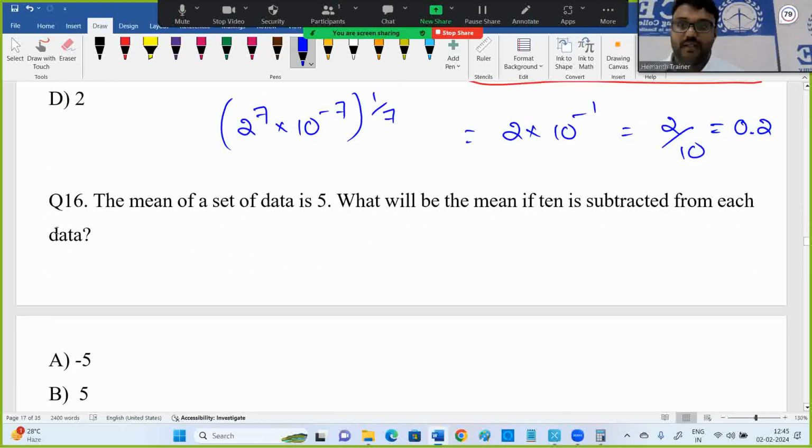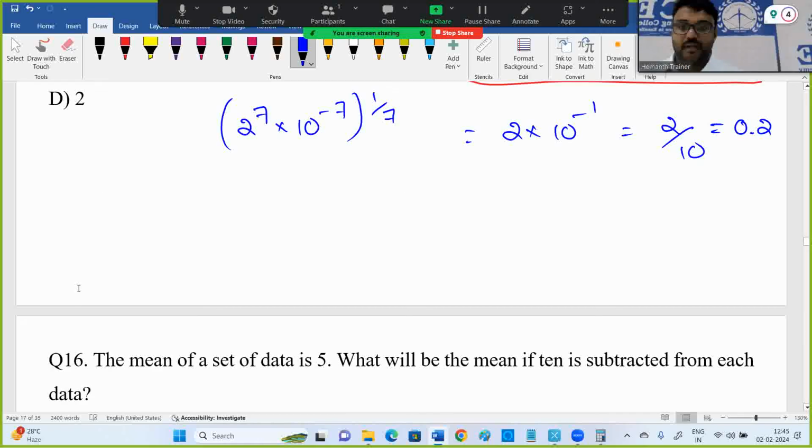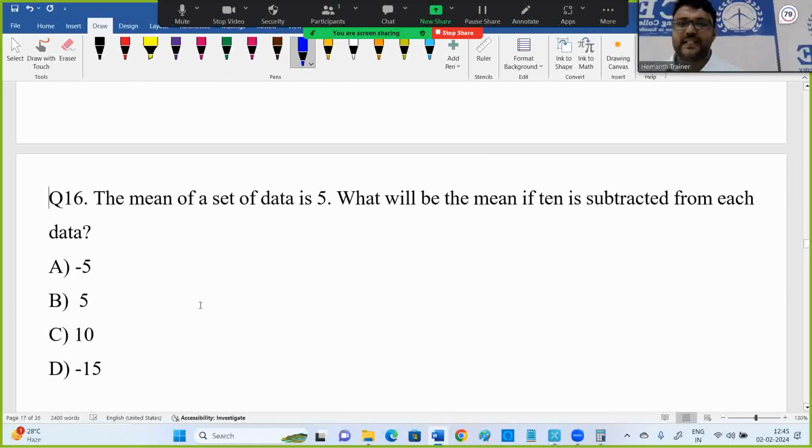This is not statistics, it is the averages topic. Mean is nothing but average only.